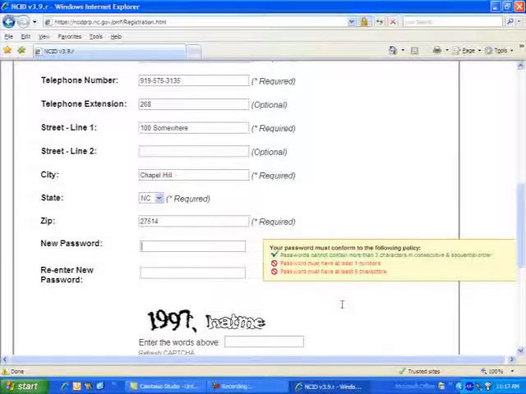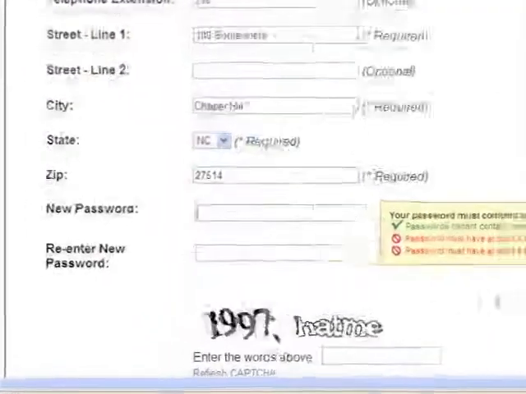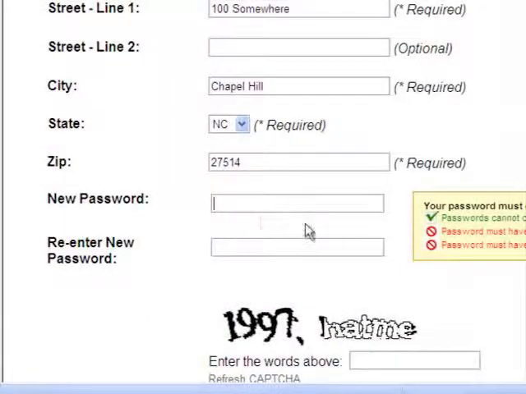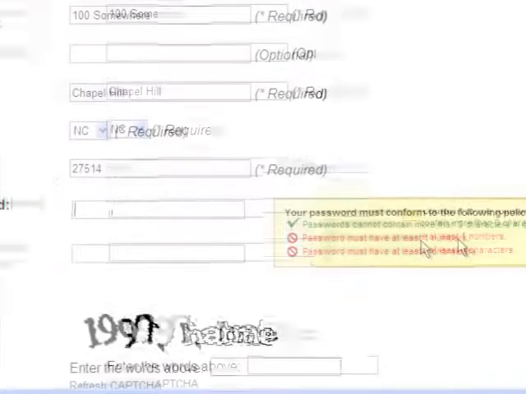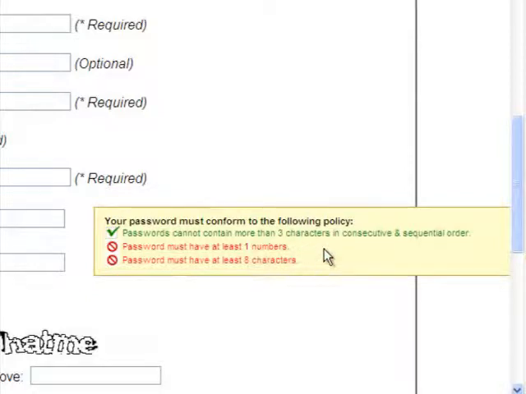Now, let's enter a password. Note that there are rules about your password. Your password cannot contain more than 3 characters in consecutive and sequential order.